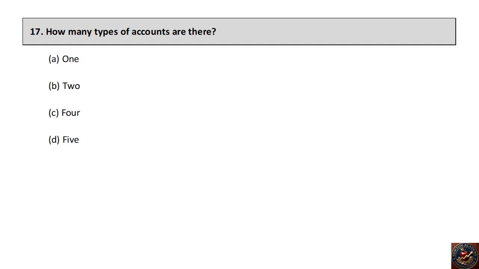How many types of accounts are there? 1, 2, 4, 5. The right answer is two types of account.